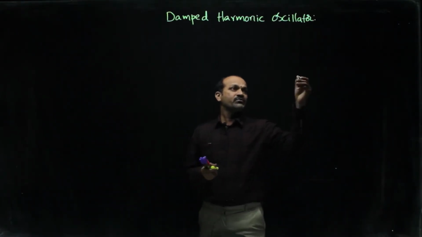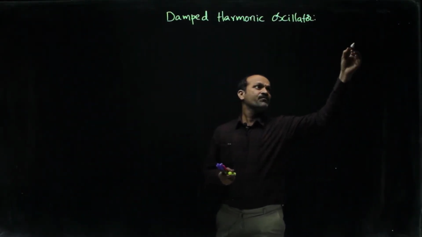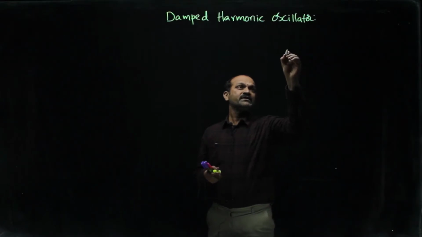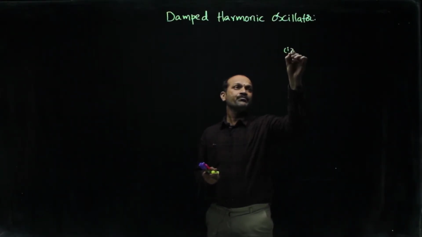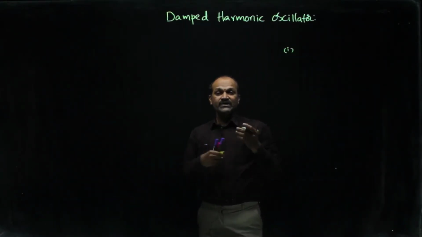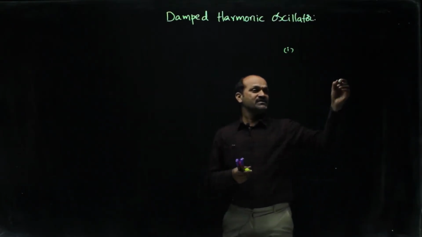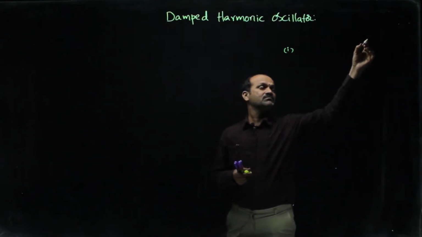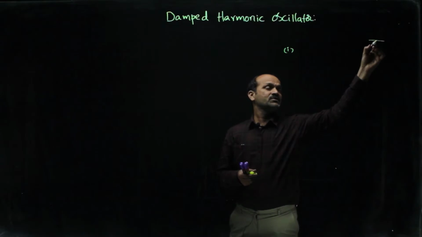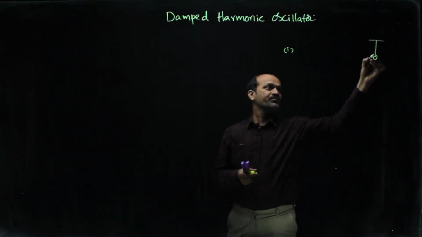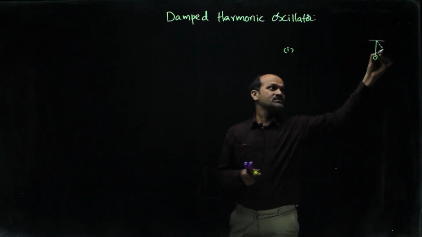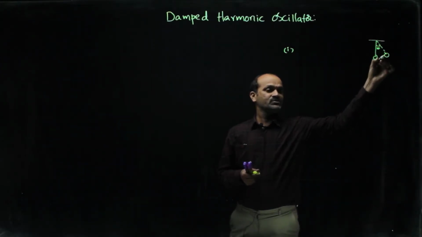In case of damped oscillations, the first case: when you set into oscillations, as we discussed in the previous class in case of simple harmonic motion, a simple example is the simple pendulum.